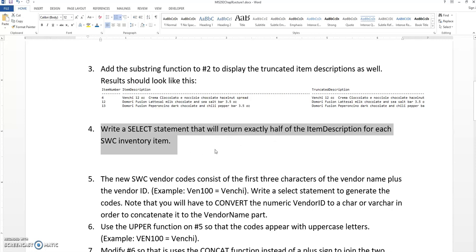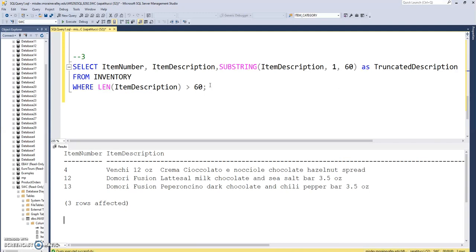So anyway, write a select statement that will return exactly half of the item description. This is interesting. It's a slight brain teaser, I would say, because we're using substring, and we're told to select the item description, but only half of it.